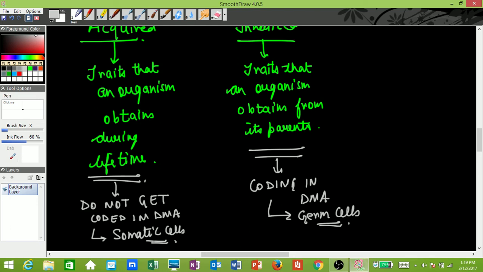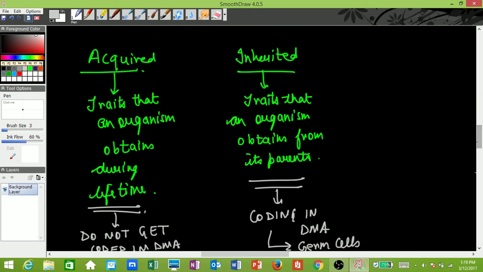Since there is no passing on of this trait to the next generation, they will not lead to evolution, because evolution is caused by traits which accumulate over generations. And since this is not being passed on to the next generation, it will not cause any evolution. Understood? Kshitij, are you clear with this? So that is why acquired traits do not help in evolution. They do not cause evolution. They have no role to play in evolution. Okay, so that's absolutely clear to you.